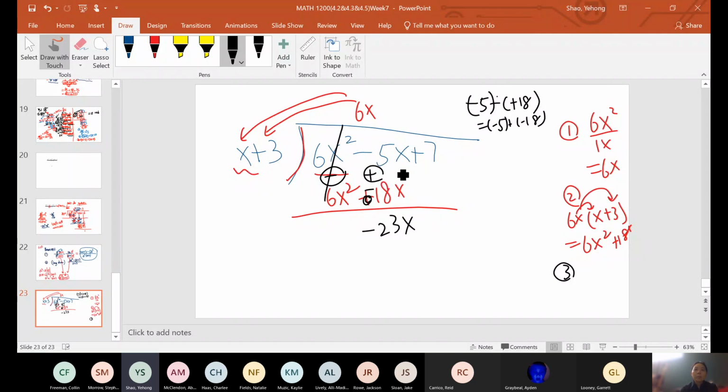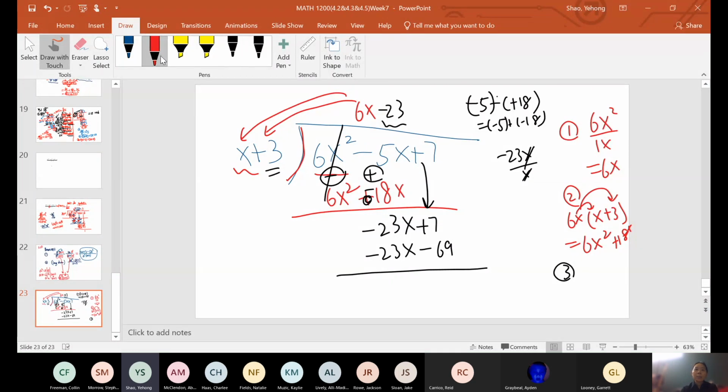So now we're going to repeat these 3 steps again after we bring down plus 7. So we take negative 23x, divide by x, get negative 23. That's a minus there. Now we can do multiplication. Negative 23 times x, negative 23x. Again, negative times positive gives us negative here, and positive there. So negative 23 times 3 gives us negative 69.